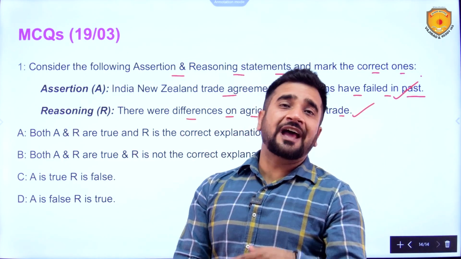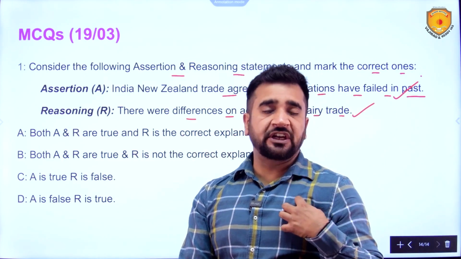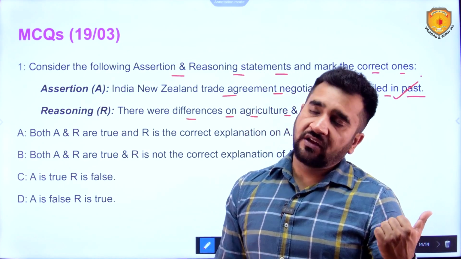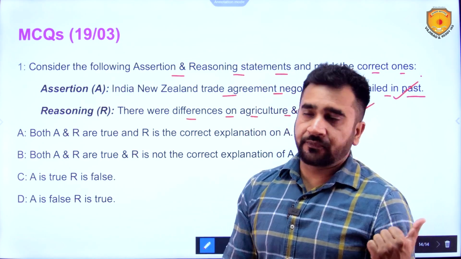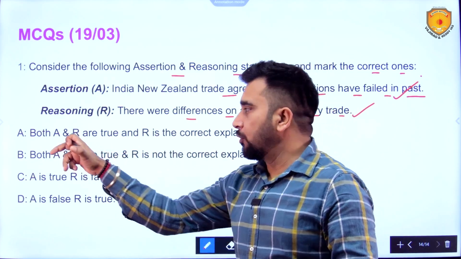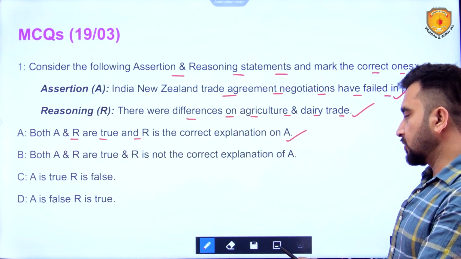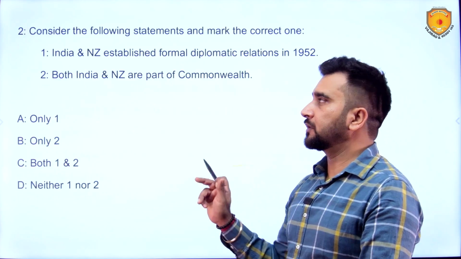Another reason was that the average tariff levied by India was 17.8%, whereas the average tariff levied by New Zealand on Indian products was only 2.3%. So, both A and R are true, and R is the correct explanation of A. So, this is option A.